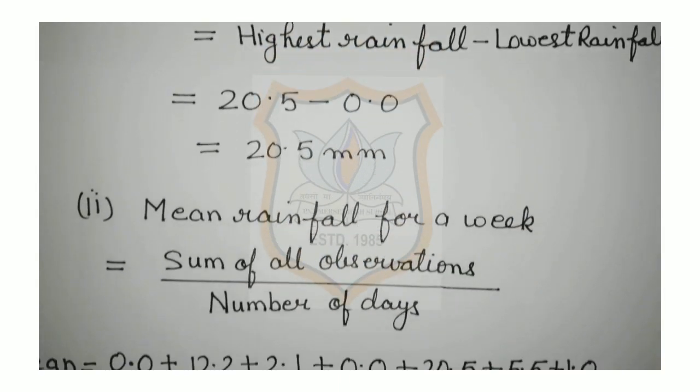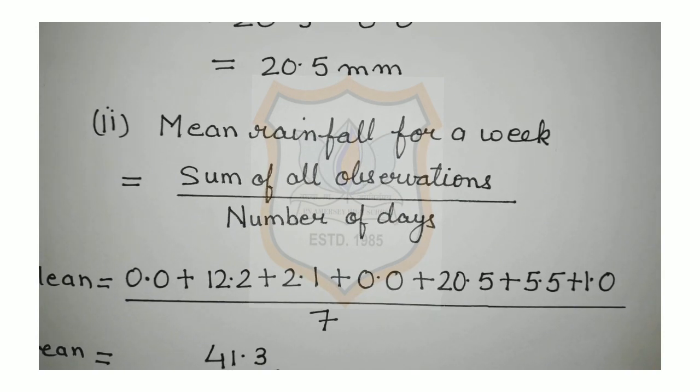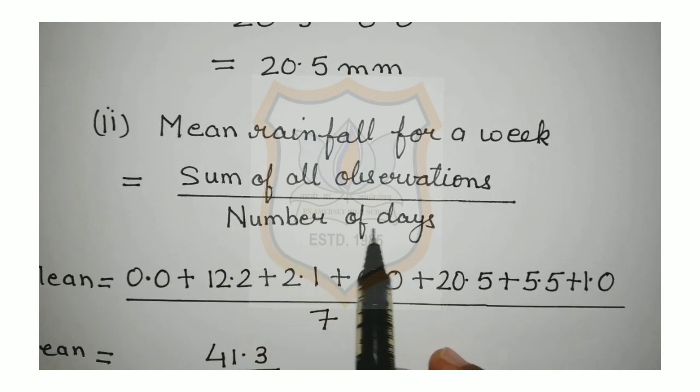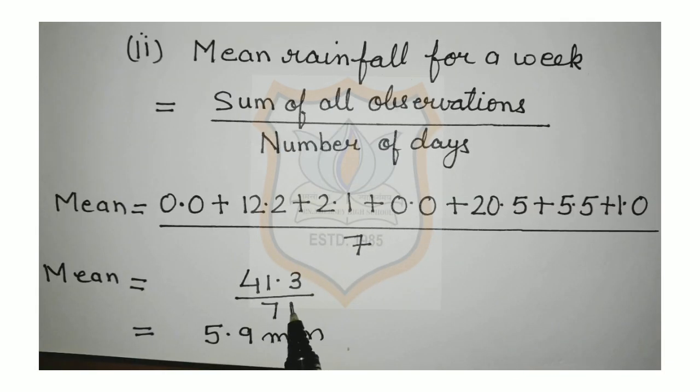In the second part, you have to find the mean rainfall for a week. To find the mean rainfall for a week, the formula is sum of all observations upon number of days. Sum of all observations is 41.3, dividing 41.3 by 7, we will get 5.9 millimeters. So we can say that mean is 5.9 millimeter.